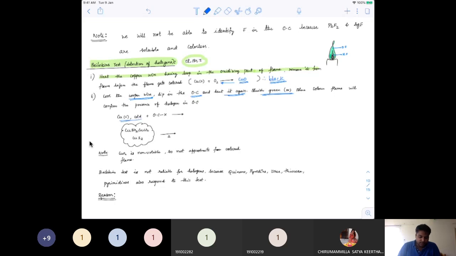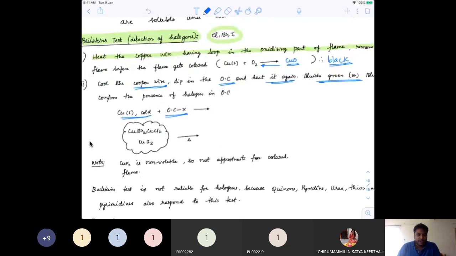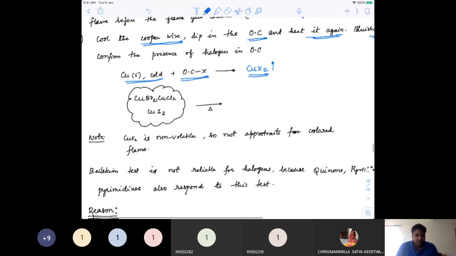So if you take that copper after cooling and react it with an organic compound which has a halide on it, it would give a volatile compound which would have some color, like CuX2. That is volatile, which means it will start coming off as vapors, and those colored vapors will be green in color. Usually the green color is better seen with chlorine and bromine as compared to iodine. So detection is much better for chlorine and bromine compared to iodine. On heating, this will basically convert into copper again and X2, and this X2 would give color.